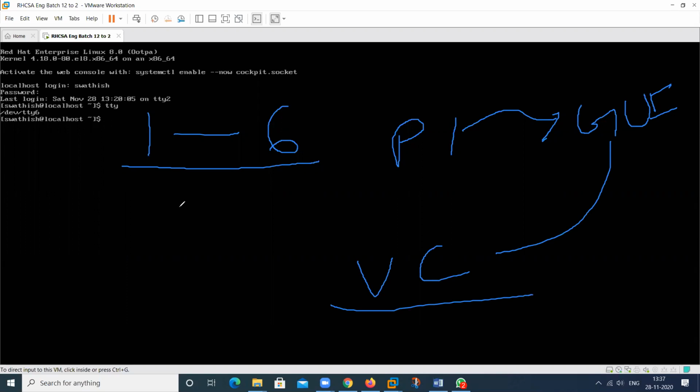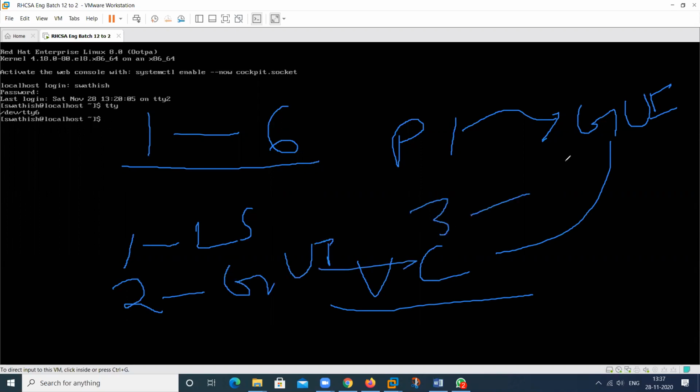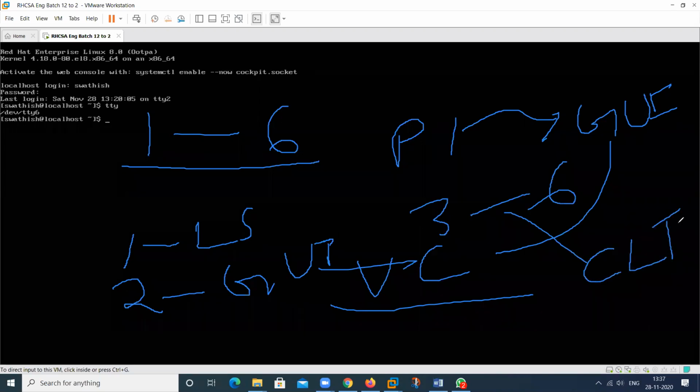But in RHEL 8, the first is for the login screen, the second is for the GUI. These are fixed by default. And third to sixth are for the CLI. So this is all the information regarding the console. Any doubt here?